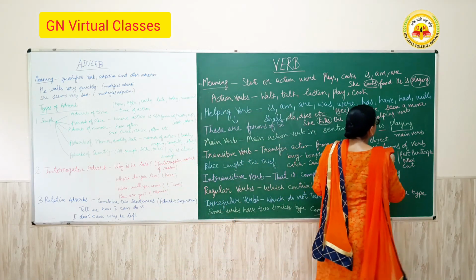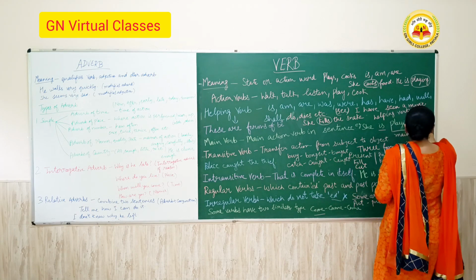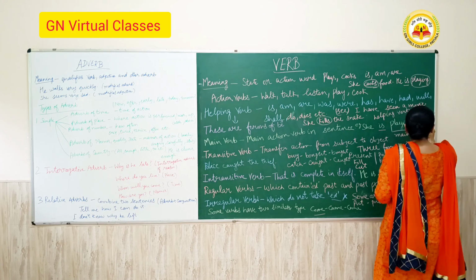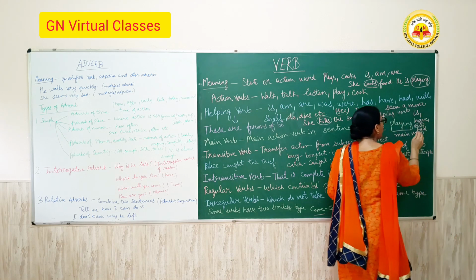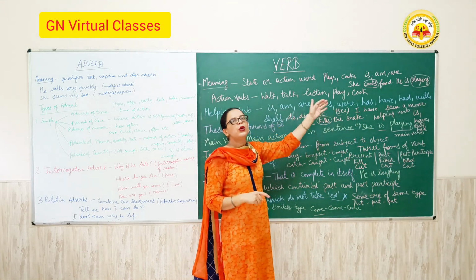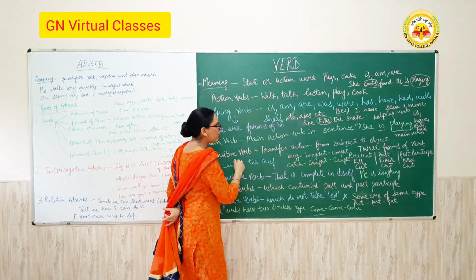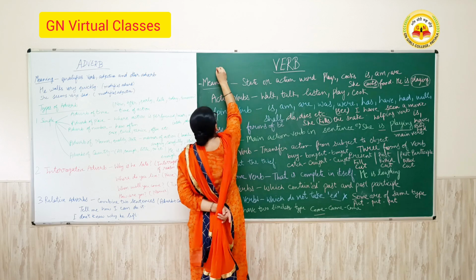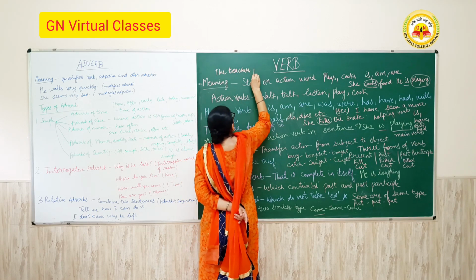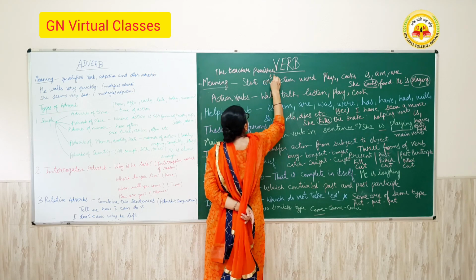And sometimes you are asked to find the odd one out, like is, have, no, had. Here the odd one is no. Is, have and had are the helping verbs. These are the forms of be. And you may be asked a question like the teacher punished the student.